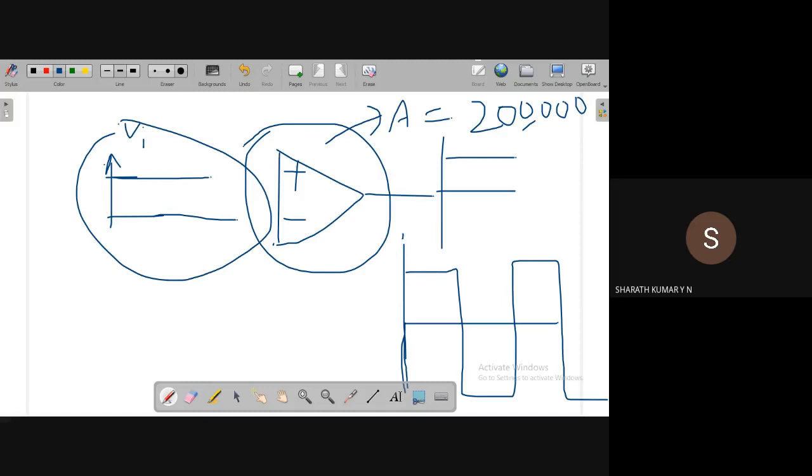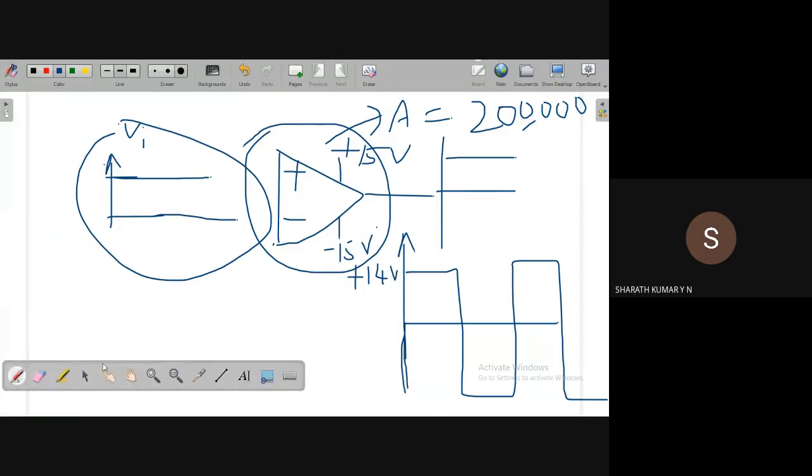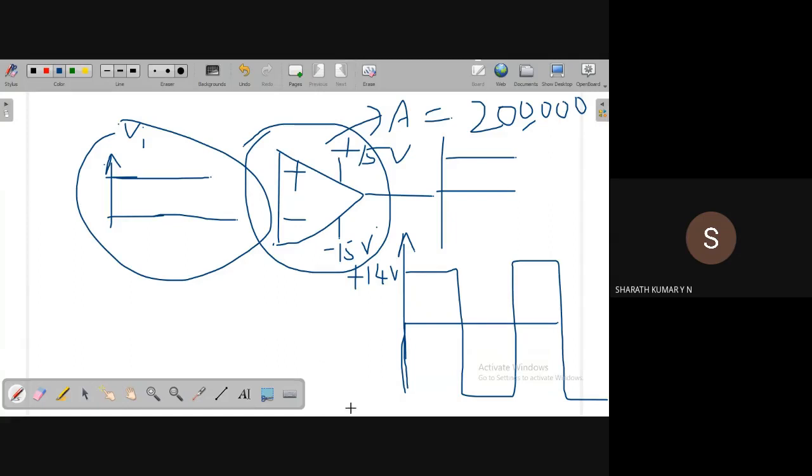How can we obtain a sinusoidal output? Output becomes a pulse. So what is the amplitude of this output voltage? For example, if you apply plus or minus 15 volts as the biasing voltage, then the output voltage can go up to a maximum of plus or minus 14 volts. That is approximately 1 volt less than the biasing voltage.